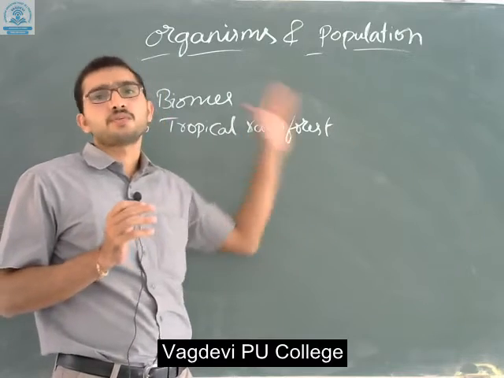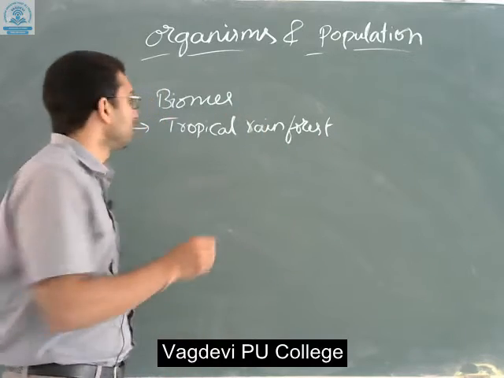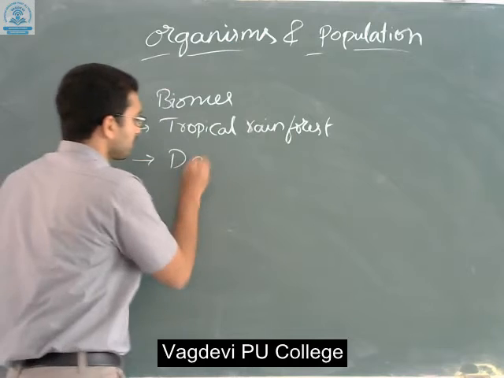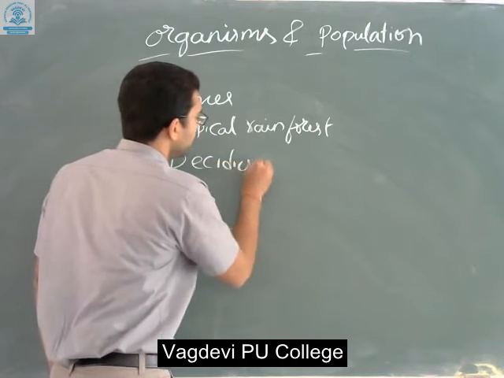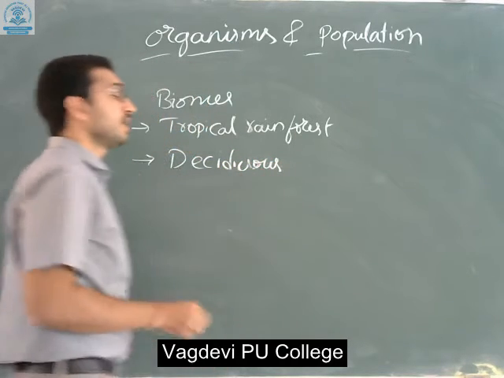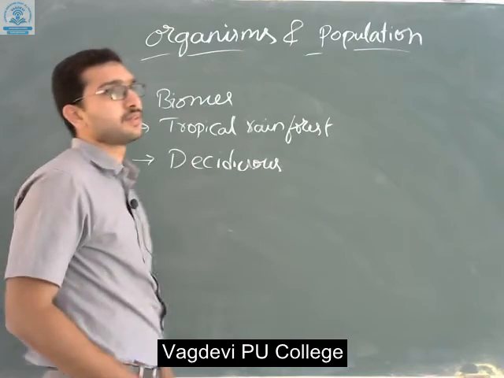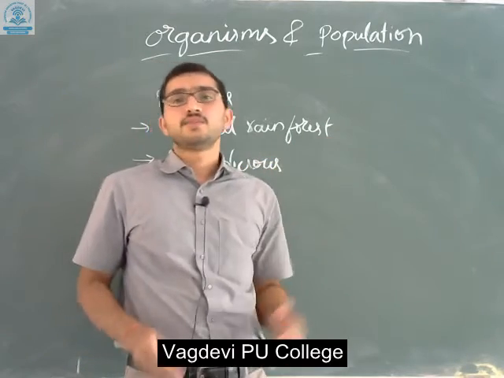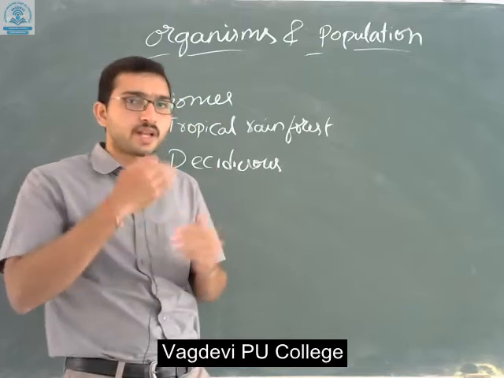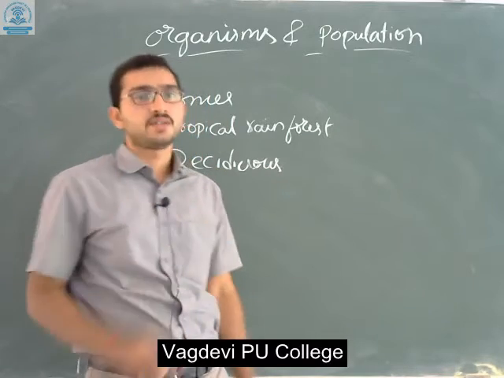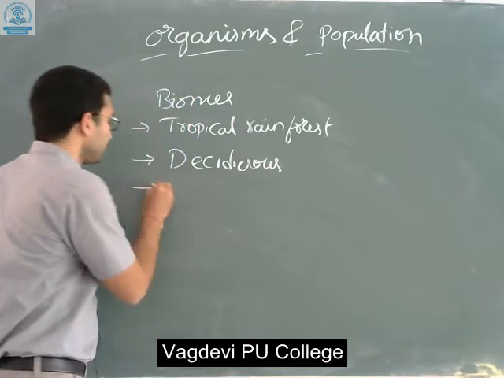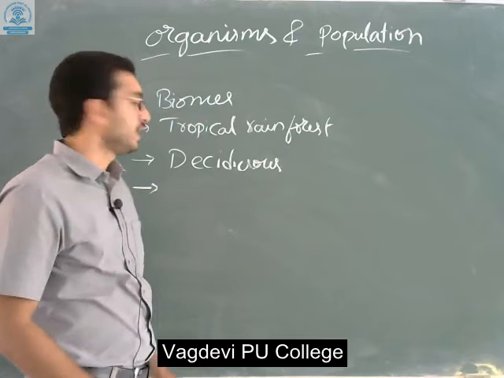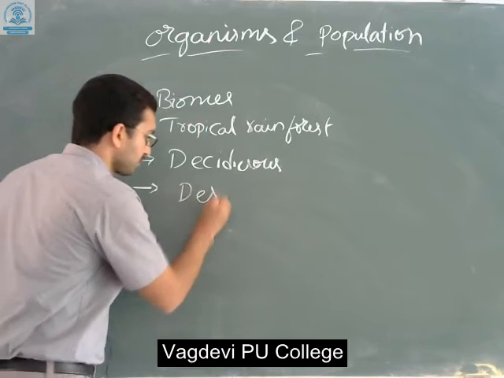As well as the deciduous forest. In the deciduous forest you can find a few plants which show changes due to climatic variation. Next, the major biomes include deserts.